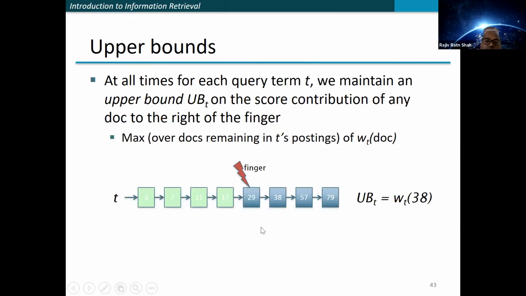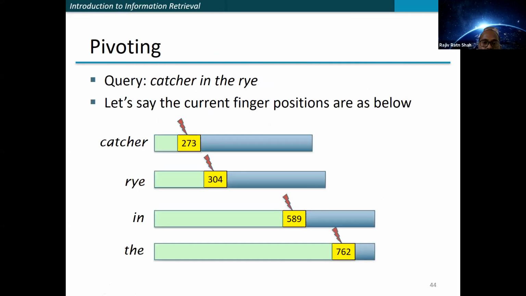For example, in this case you can consider some upper bound. Suppose your finger is here. It means that for all these documents, you have either computed the cosine similarity or pruned them for some reason. Here there is only one term, which doesn't make much sense, but it will make sense once you have more than one term in the query. So let me show with an example.